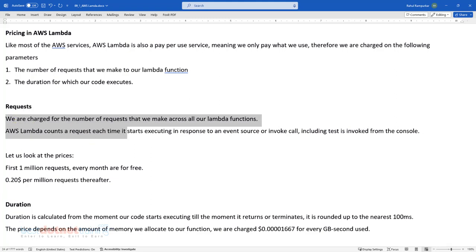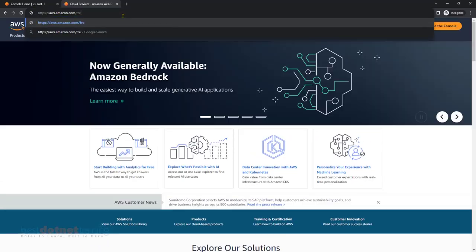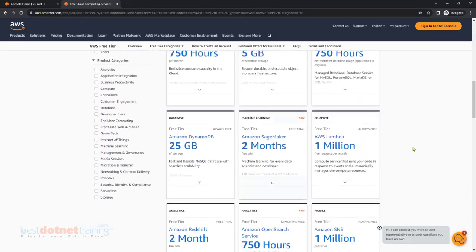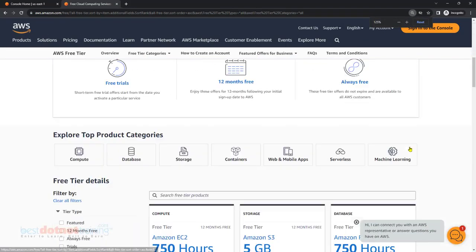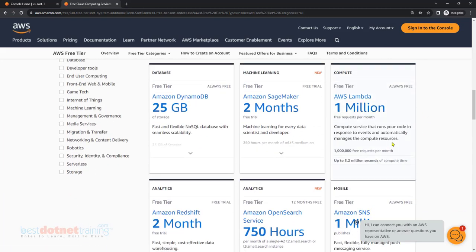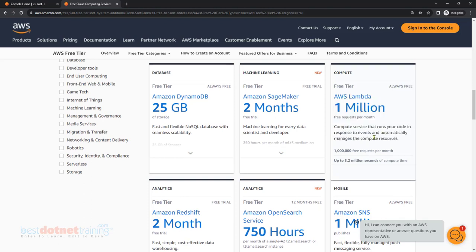Okay, and the interesting aspect is: is Lambda available in the free tier? Let's say /free. Did anyone observe that so far? Is it available in free tier? If yes, what are the facilities in free tier? This is something which is interesting. Can you look at that box? Anyone? There you go. It falls under the always free category. That's interesting.